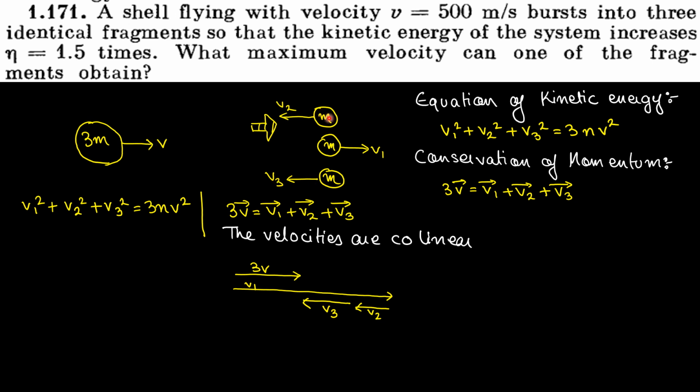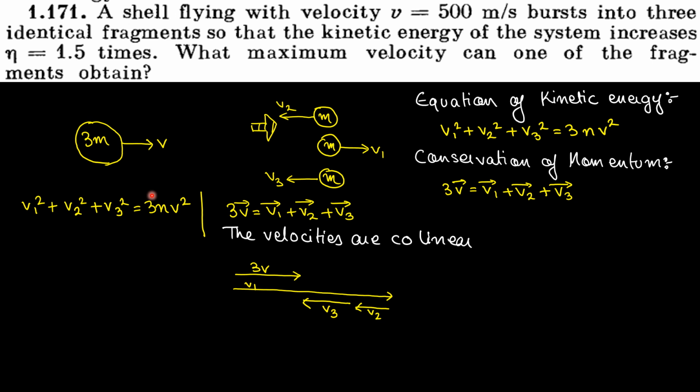So this is my condition of explosion. v1 is in the forward direction, v2 and v3 are in the backward direction. You can make v1 very large, v2 very large in the backward direction, v3 also very large in the backward direction. Obviously you can do that, but you're limited by the equation of kinetic energy.